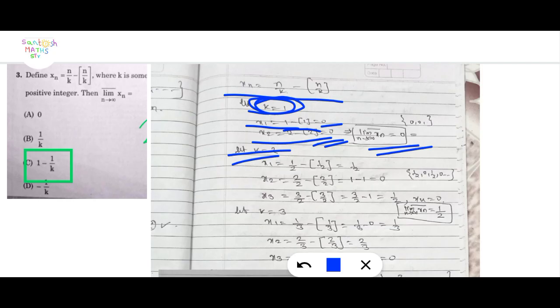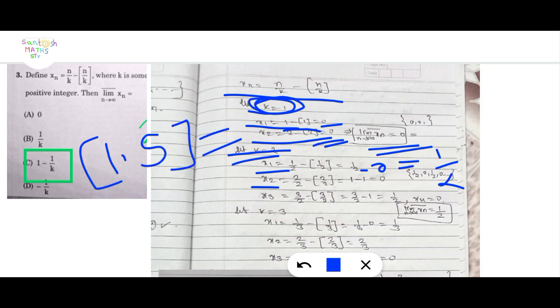Suppose let k is equal to 2 and n runs from 1, 2, 3. Then x1 is equal to 1 by 2 minus 0, equal to 1 by 2. x2 is equal to 2 by 2 minus 2 by 2, that means 1 minus 1 equal to 0. And x3 is equal to 3 by 2 minus 3 by 2, equal to 3 by 2 minus 1, that means 1.5 minus 1, equal to 0.5.